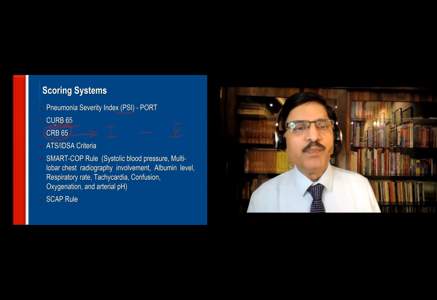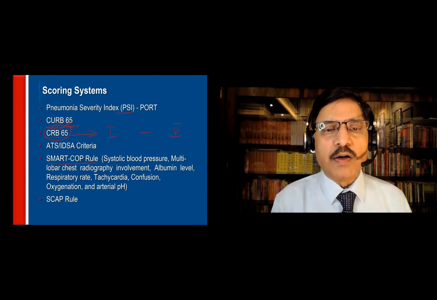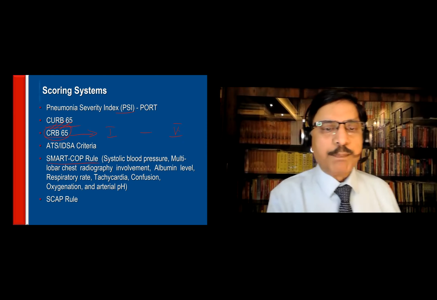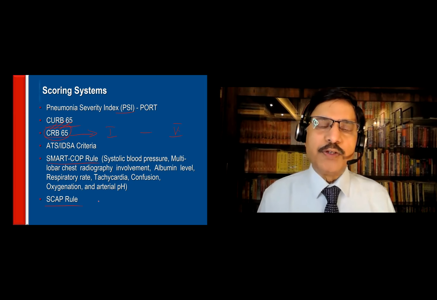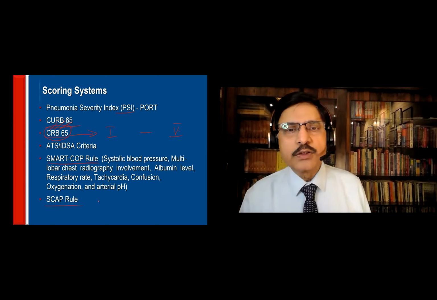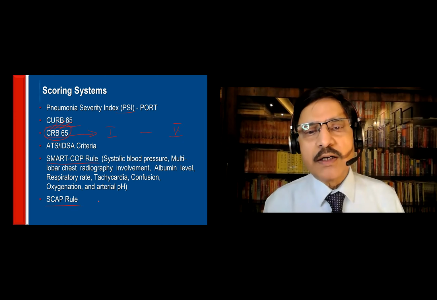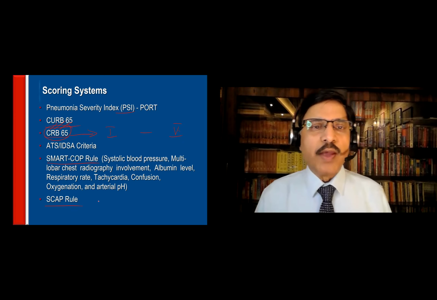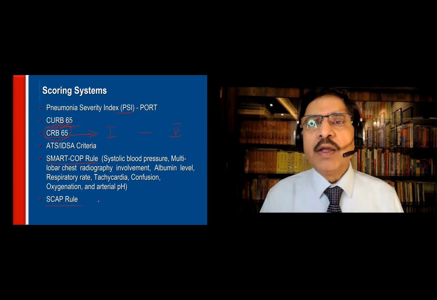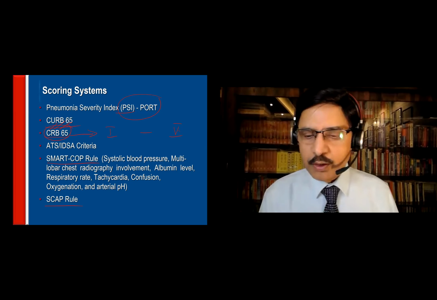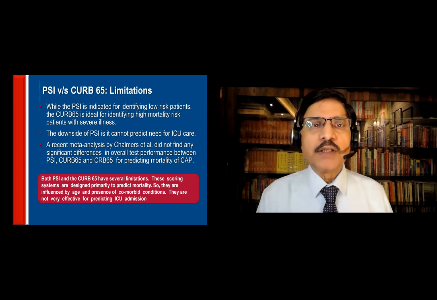ATS, IDSA criteria, and there are also some newer criteria called the SMART-COP rule and SCAP rule, which I'm not going to go into because we are primary care physicians. We are grassroots level workers. We are not super specialists. We are not very interested in the more sophisticated things. We have to use CURB 65 or CRB 65. If possible, do a PORT also. That suffices. Okay, this I'm skipping.